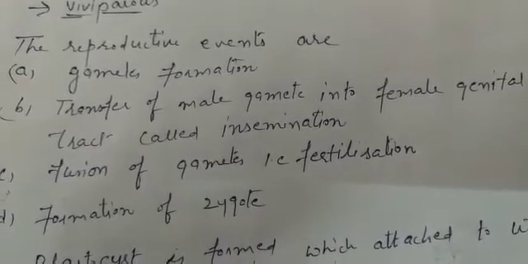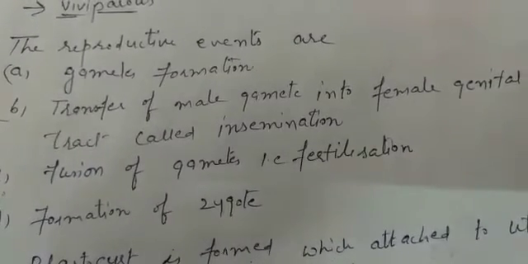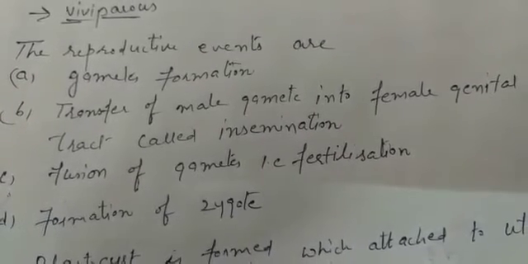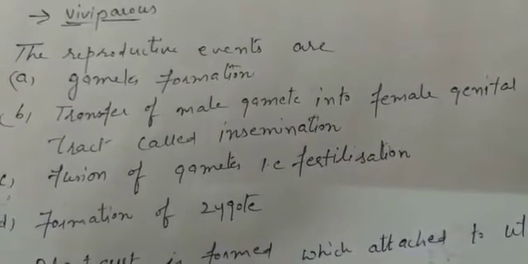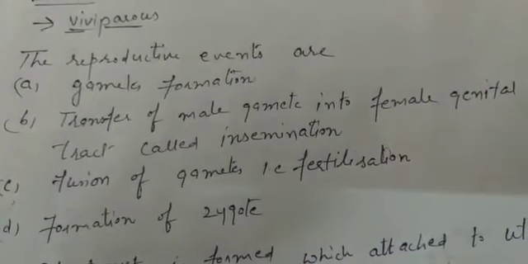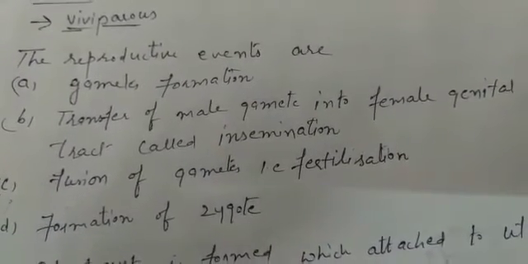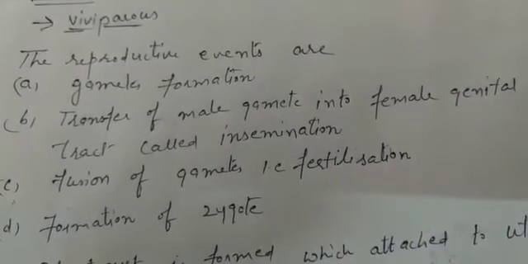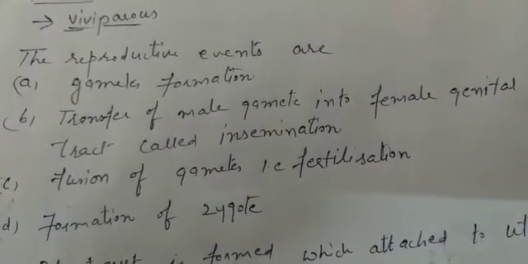Right? Now, once these gametes are formed, then the male gamete has to be transferred into the female genitalia, or the genital tract. After the formation of male gametes, for fertilization the male gamete has to be transferred into the genital tract of the female, and we call it insemination. Clear? This process, the transfer of male gamete into the female genital tract, is called insemination.